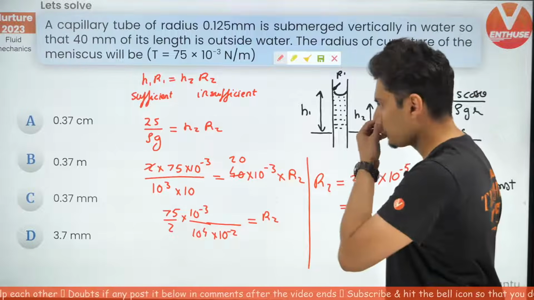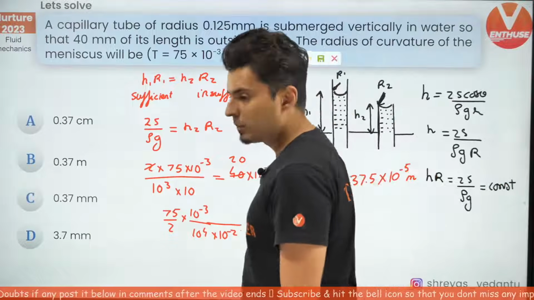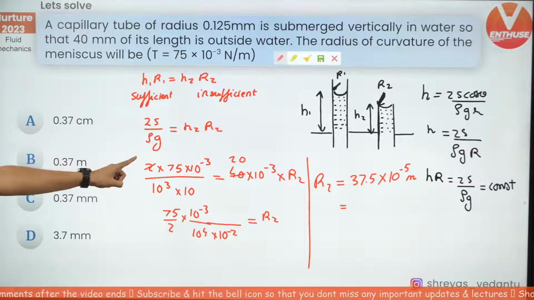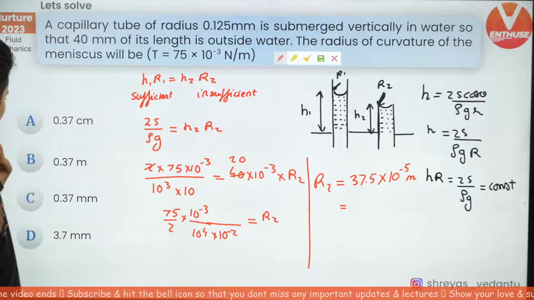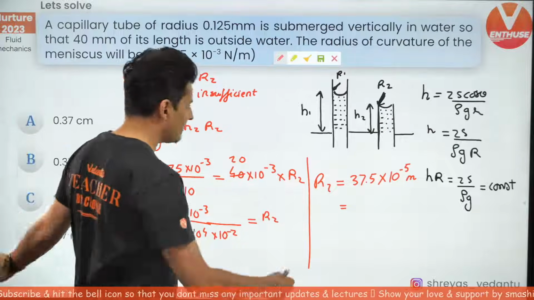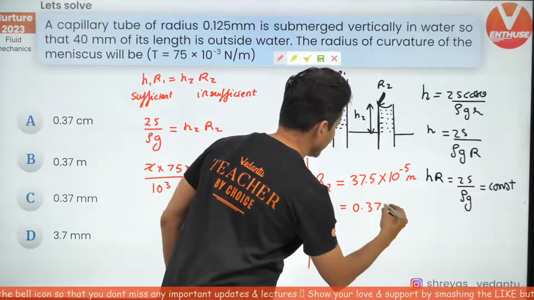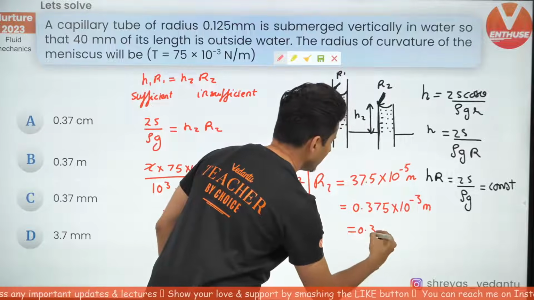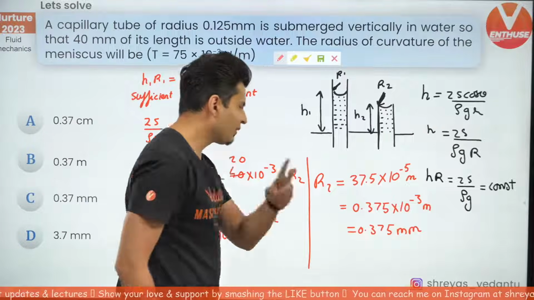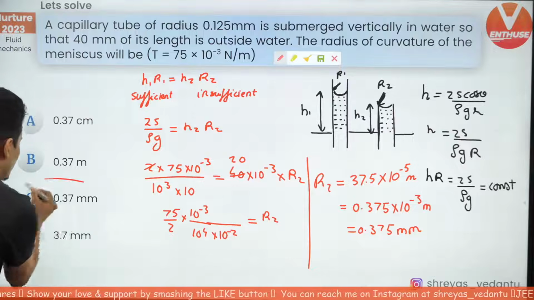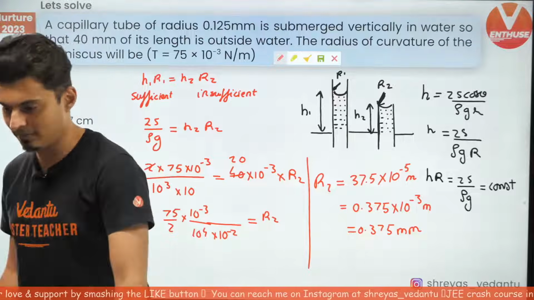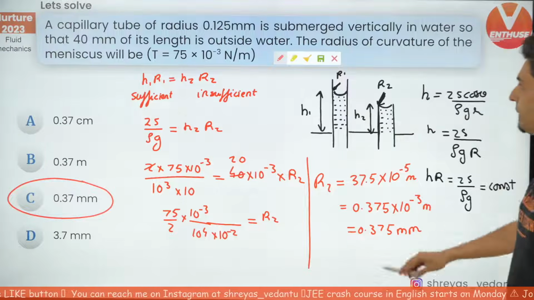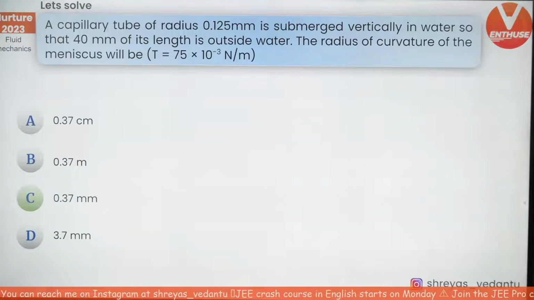You can also just check this out. Is this coming out to be 10 to the power minus 5 meters? Sushila is saying option C. Just check out all these calculations, my warriors. 37.5 into 10 to the power minus 3. So let's just take 2 decimals inside, because everywhere I'm seeing 0.37. So it is 0.375 into 10 to the power minus 3 meters, which is 0.375 millimeters. So if you round it off to 2 decimals, I think this should be the answer. Yes, Sushila, you are right. Perfecto. Very good. Everything is fine. Okay? Is that okay, my warriors? That's the answer. Yep, it is.